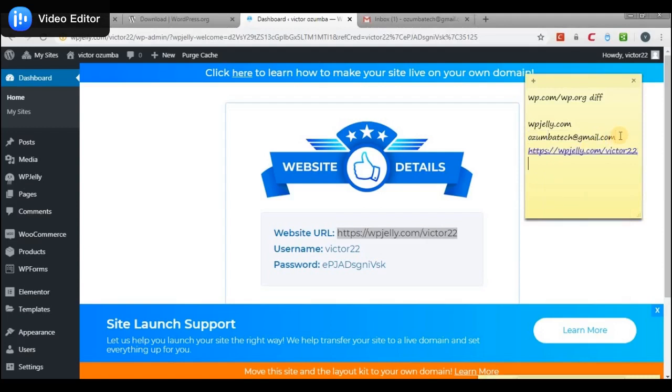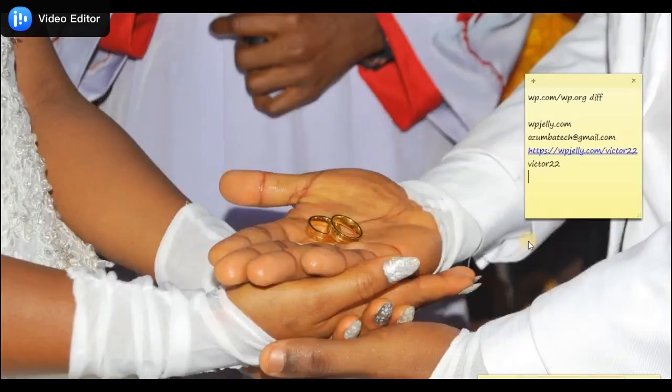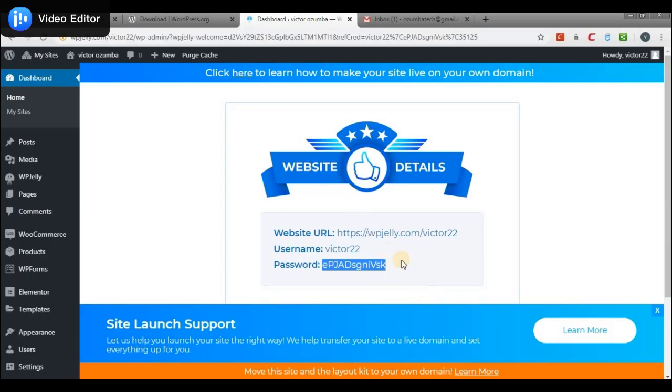So now, they gave me a username of Victor22 and then a password. So you should use this username and password to log into the site anytime you want to view the website. So here we are. We now have our own custom website.